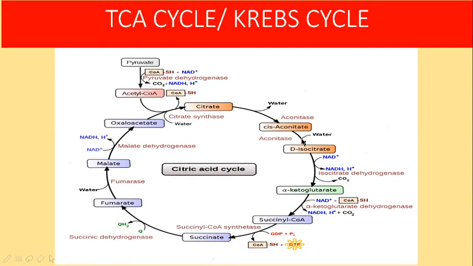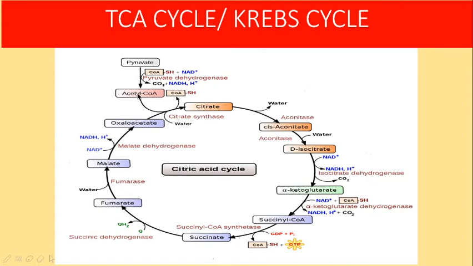So totally, if you calculate the ATPs, 3 plus 3 is 6, 6 plus 1 is 7, 7 plus 2 is 9, 9 plus 3 is 12. So for oxidizing one molecule of acetyl CoA through the TCA cycle, you will get 12 ATPs.